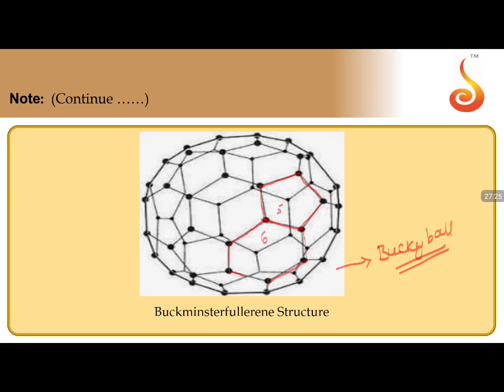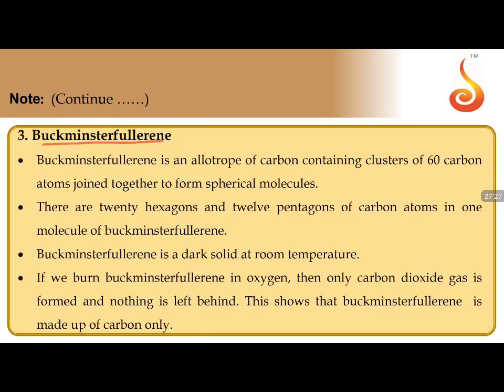Coming back to this, as I said, there are 6-membered and 5-membered rings. This is an allotrope of carbon containing clusters of 60 carbon atoms joined together to form a spherical molecule. There are 20 hexagonal, 6-membered rings and 12 pentagonal, 5-membered rings of carbon atoms in one molecule of Buckminster fullerene, which has the formula C60.